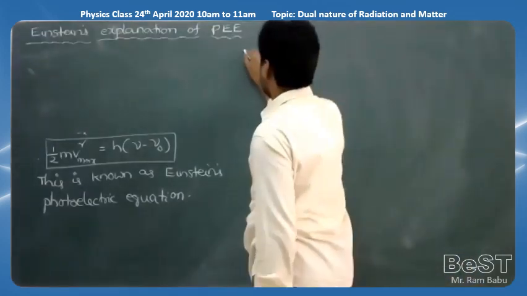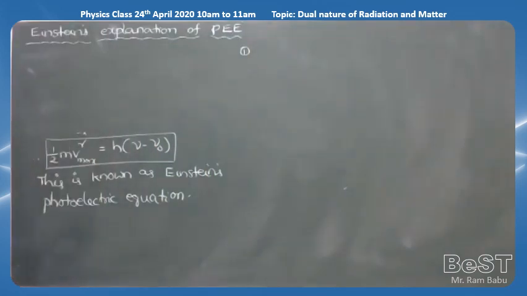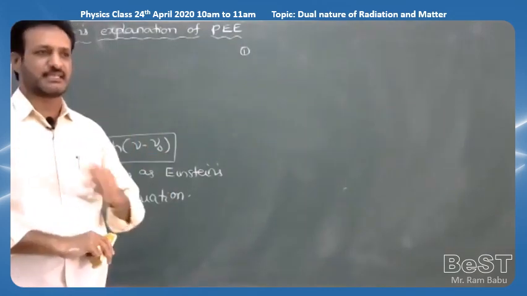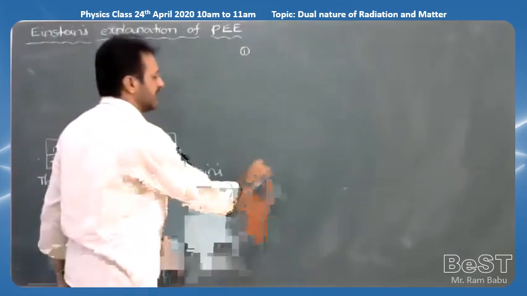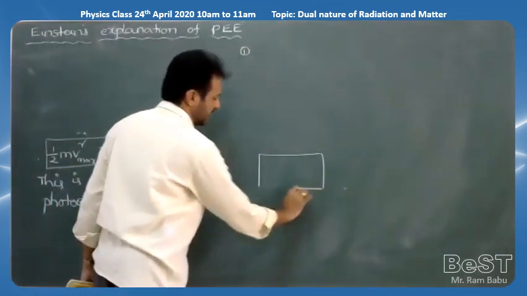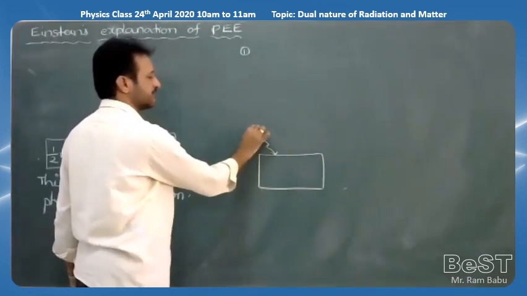So first point we can write. Generally, what experiment also saying, photoelectric current is directly proportional to intensity of the light. More the intensity means more the current passes, correct? So what Einstein thought means, whenever a radiation of the suitable energy falls on the metal plate, the energy of the photon is transferred to how many electrons?